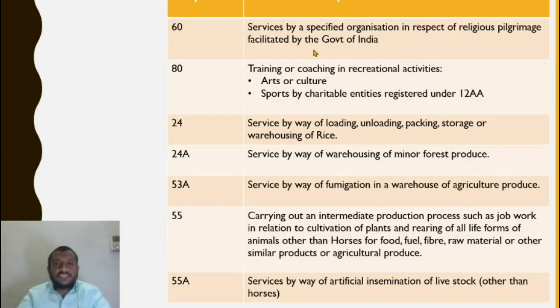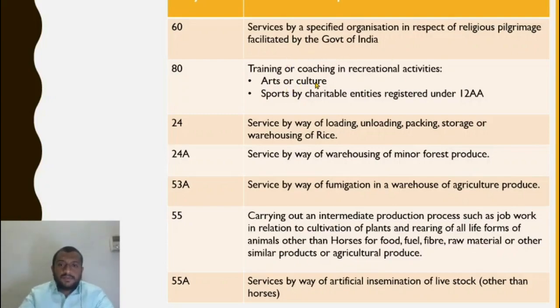So service provided by the Hajj committee to the prospective pilgrims for money, it charges money for all the travel, food, accommodation at Mecca. Everything is provided by the Hajj committee. So in that case, service provided by Hajj committee is exempt. Service provided by specified organization. A few specified organizations are the Hajj committee and Kumaon Vikas Mandal, which provides pilgrimage to a temple. So this should be facilitated by the Government of India, mind you, because the Hajj committee, the pilgrimage to Mecca and the Kumaon Vikas Mandal is actually facilitated by government.